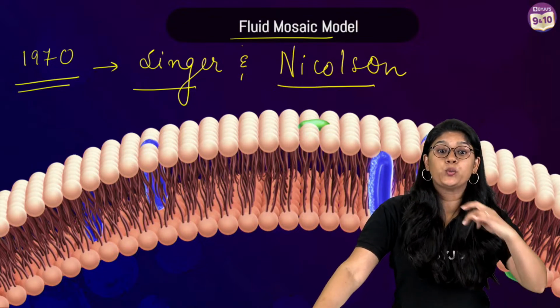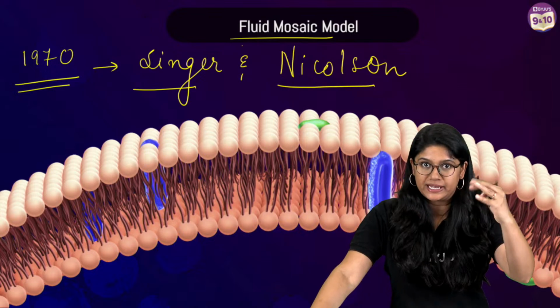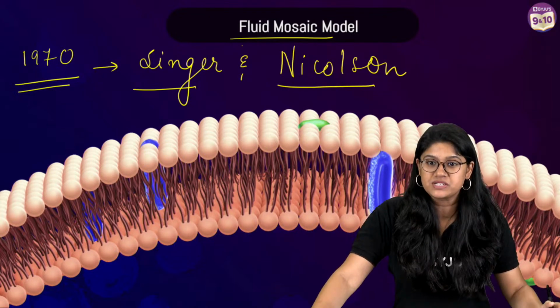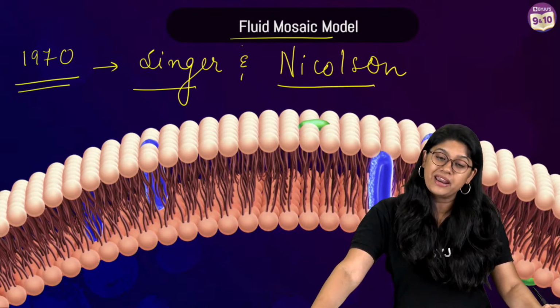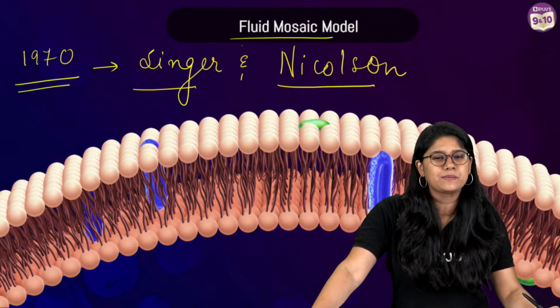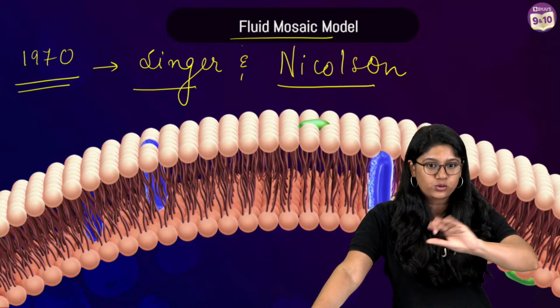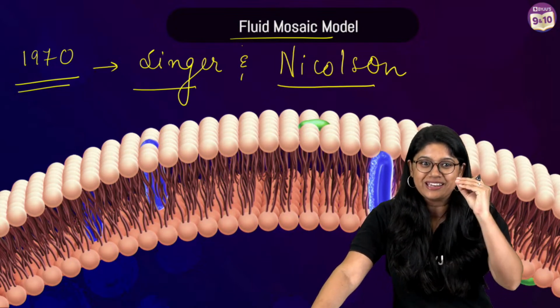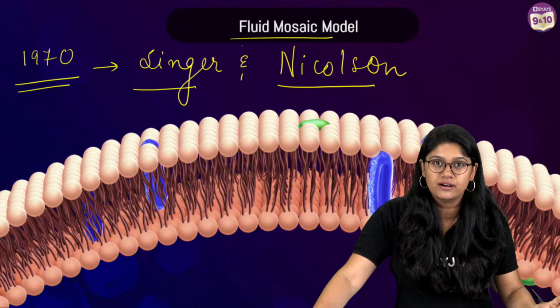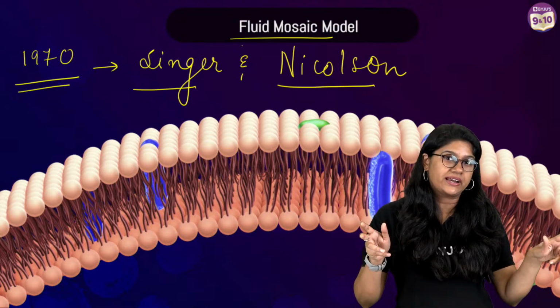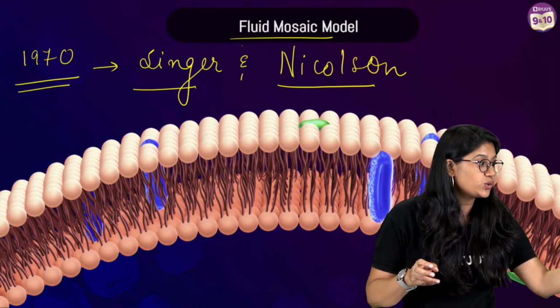Are we clear? We will discuss what is lipid, what is phospholipid. I can see a lot of questions, but give me some time. We will be moving from here. But everyone, are we clear up to here? A quick thumbs up. Awesome. Everyone will be doing a lot of activities, so don't worry. We will be breaking down the concepts very easily. We will be understanding all of this the BYJU'S way, everyone.